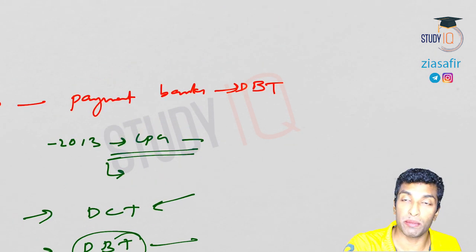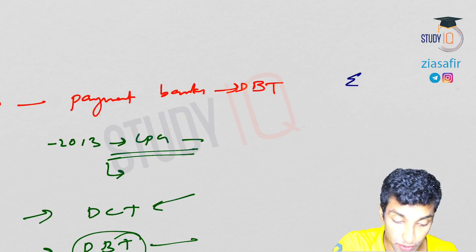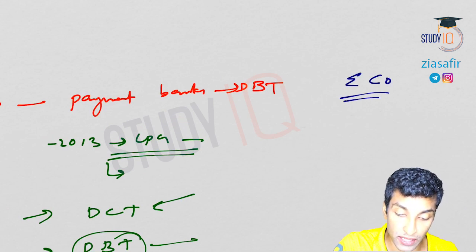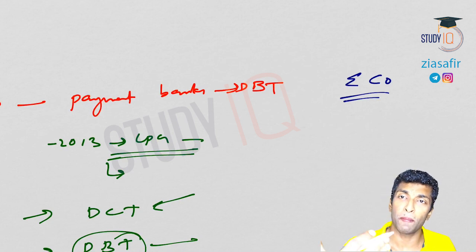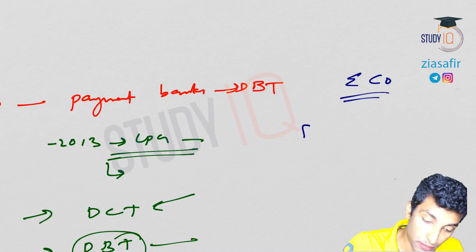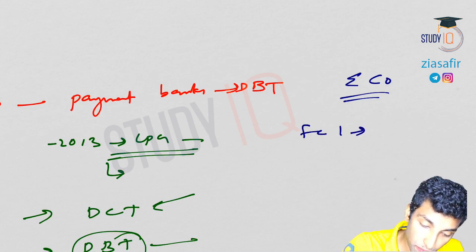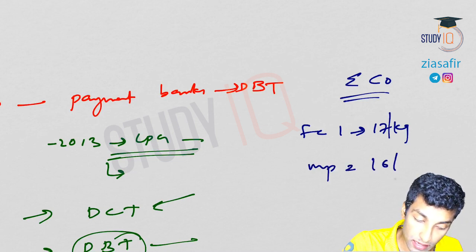Okay, see, if you remember FCI, I have told you when we discussed in agriculture chapter, the economic cost of FCI is sometimes higher than market price. Why? It is because of the administration's inefficiency. So that can be reduced here, because see, FCI cost is like 17 per kg, and market price is like 16 per kg.